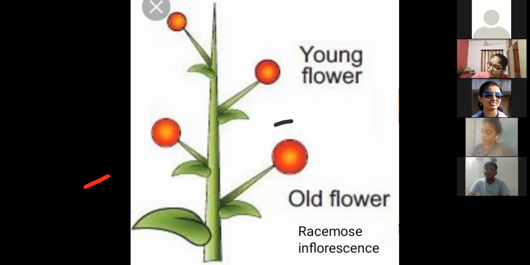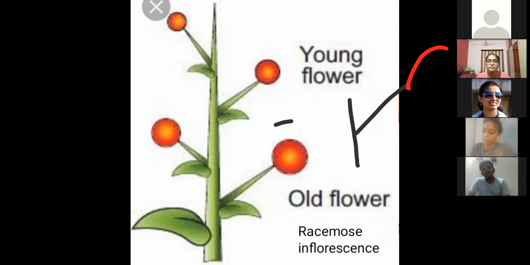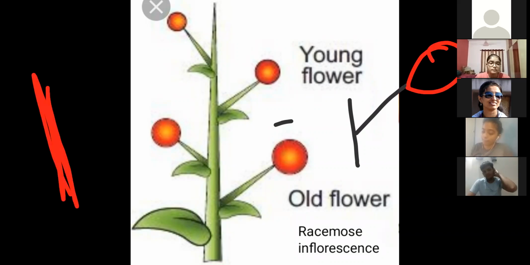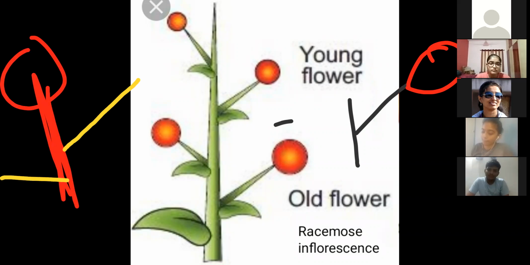Next thing, in some plants like hibiscus, the shoot tip terminates into a single flower. See, this is the main axis of a stem, this is its tip part. Then further its branches form. This is also the tip part, we also consider it a shoot tip.